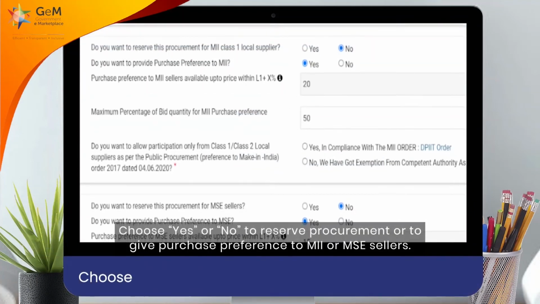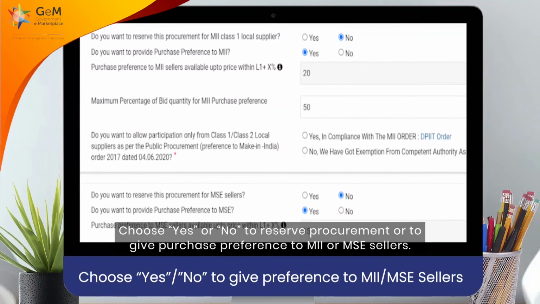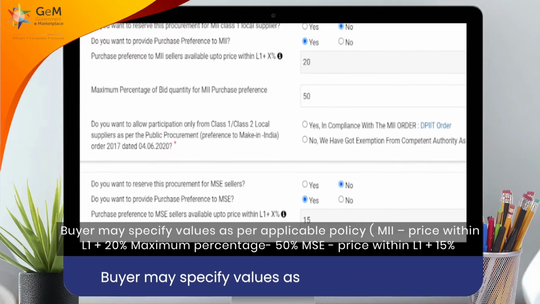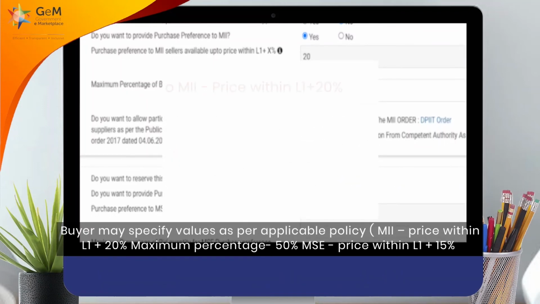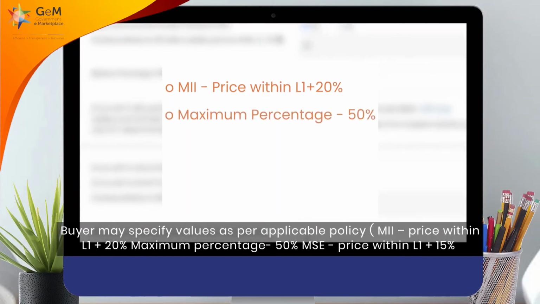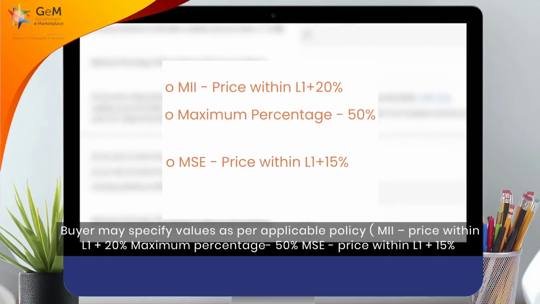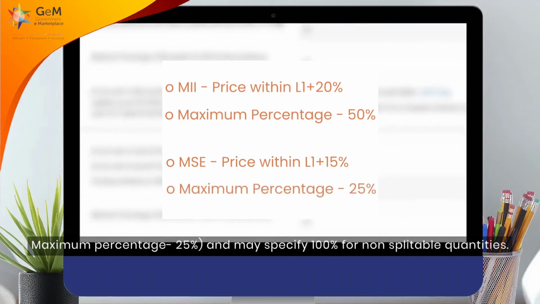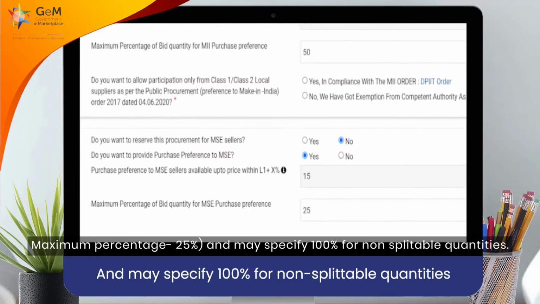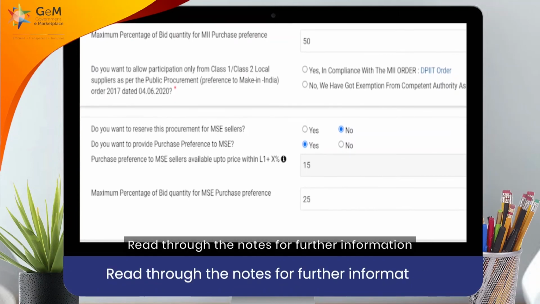Choose Yes or No to reserve procurement or to give purchase preference to MII or MSE sellers. Buyer may specify values as per applicable policy. MII, price within L1 plus 20%, maximum percentage 50%, MSE price within L1 plus 15%, maximum percentage 25%, and may specify 100% for non-splittable quantities. Read through the notes for further information.